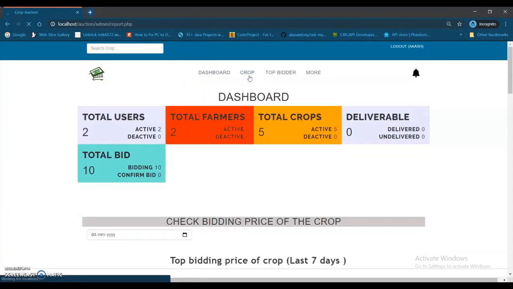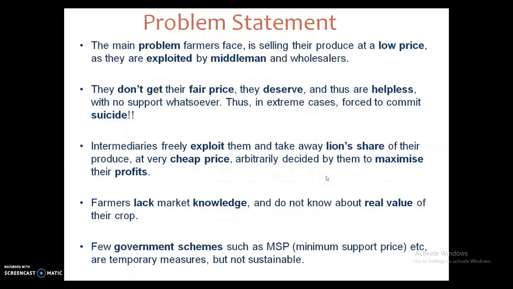We have developed it for a hackathon. So the problem statement for our project is that the farmers are exploited by the middlemen, and they do not get the fair share that they deserve, and they are helpless. In extreme cases, they are forced to commit suicide. So the intermediaries exploit them and take away the lion's share of their produce. Thus, we have developed a project to maximize their profit. Few government schemes such as minimum support price, e-NAM, etc. are temporary measures, but they are not sustainable.